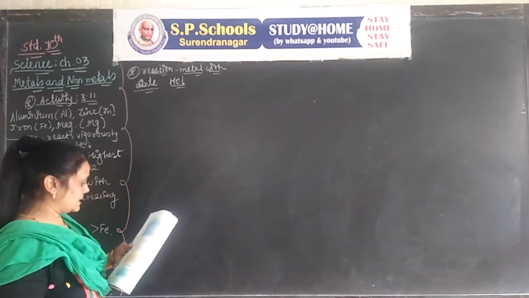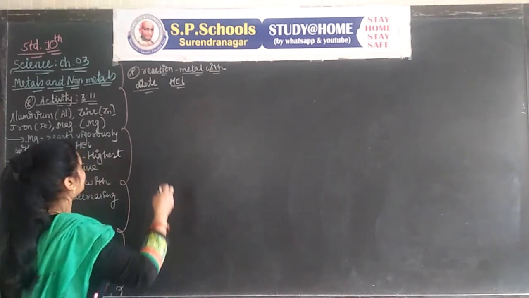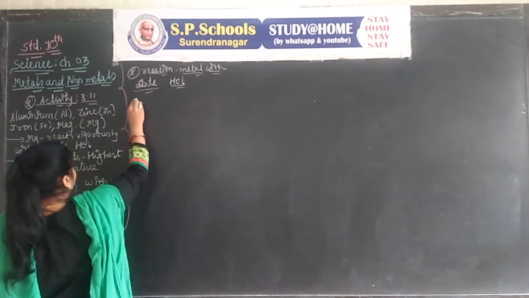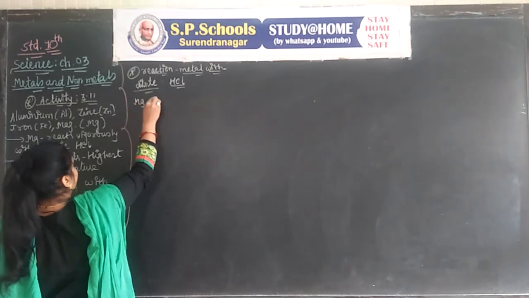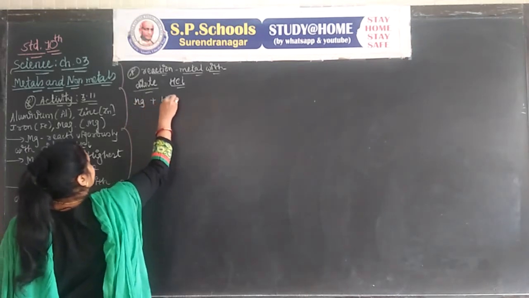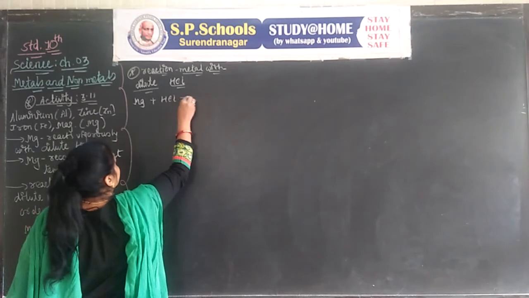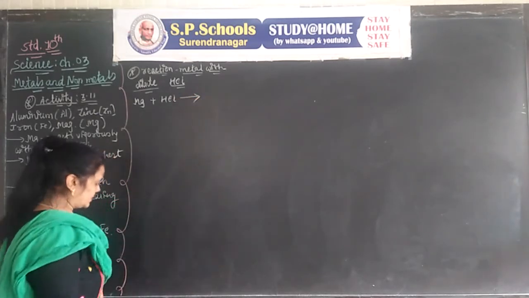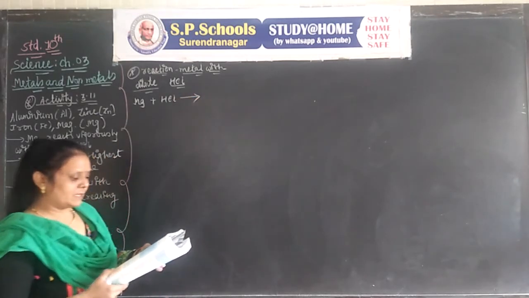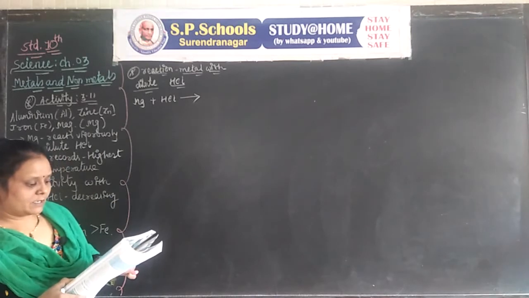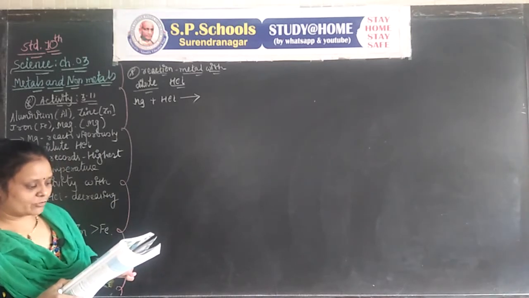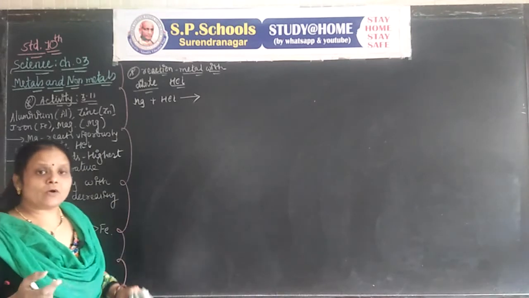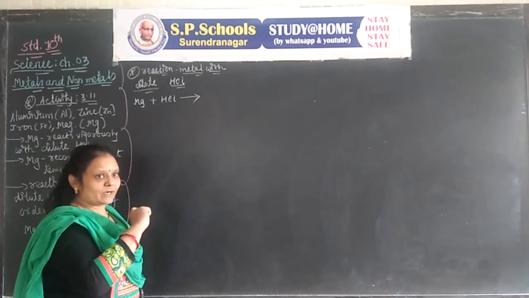First metal is magnesium. So when Mg reacts with HCl, and iron with dilute hydrochloric acid, we already wrote the equations for this.